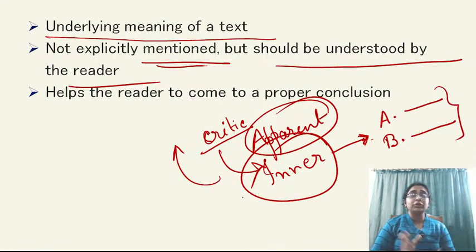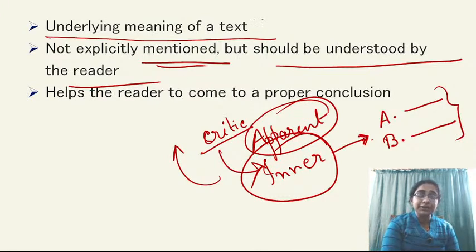Apparent meaning is just a structure, and on the basis of that, the critic and also the reader is trying to uncover the inner thing, what does it actually mean to say, what is the exact meaning of that word.